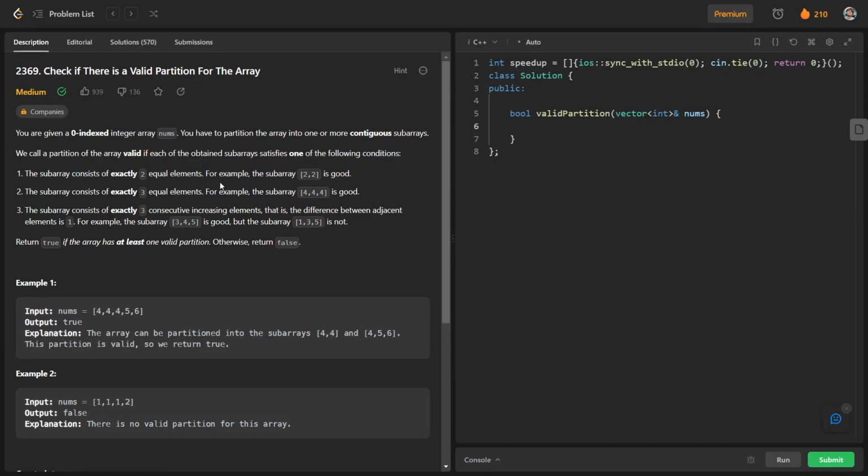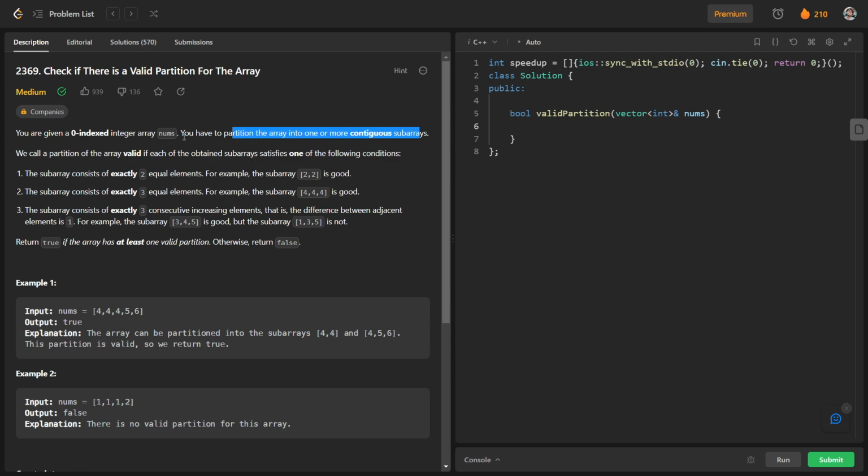This is our today's question on LeetCode, and this question is basically the daily challenge on 13th August. And the question is check if there is a valid partition of the array. Okay, so we will read this question first and we will try to figure out how we can solve this question. So you are given a zero-indexed integer array nums and you have to partition the array into one